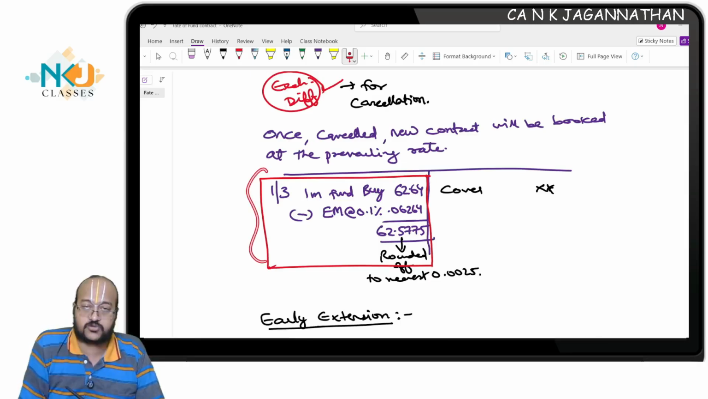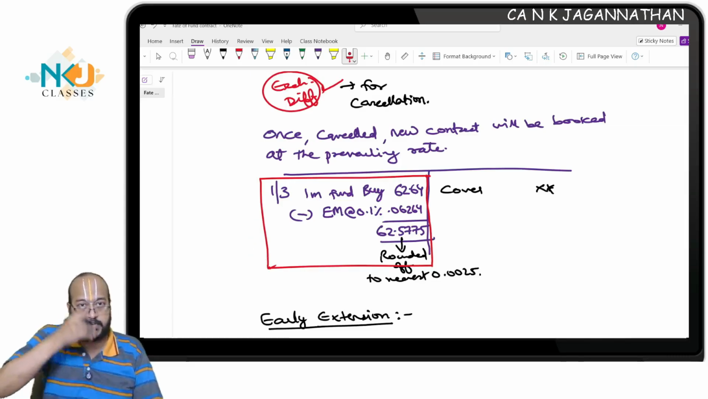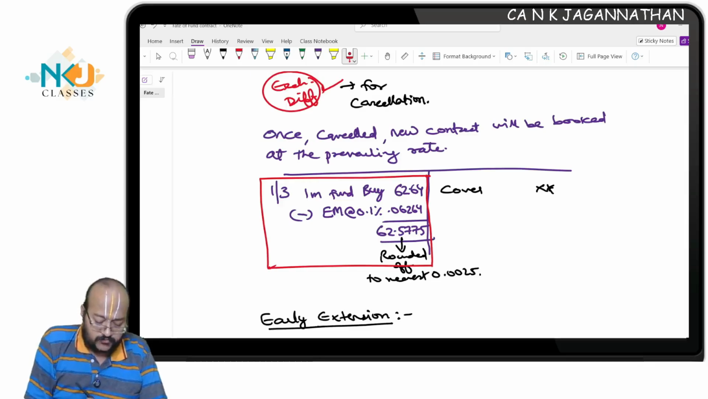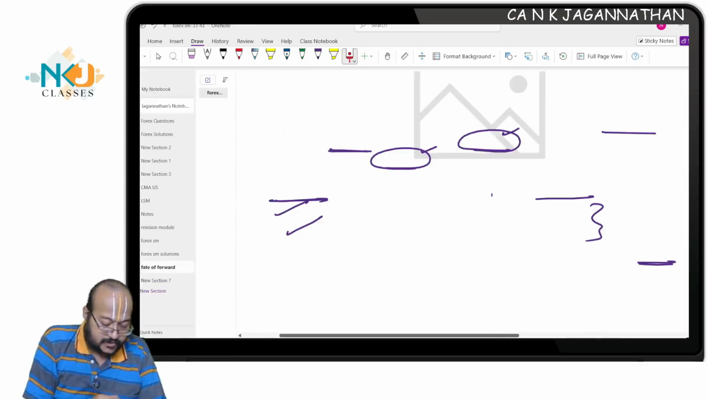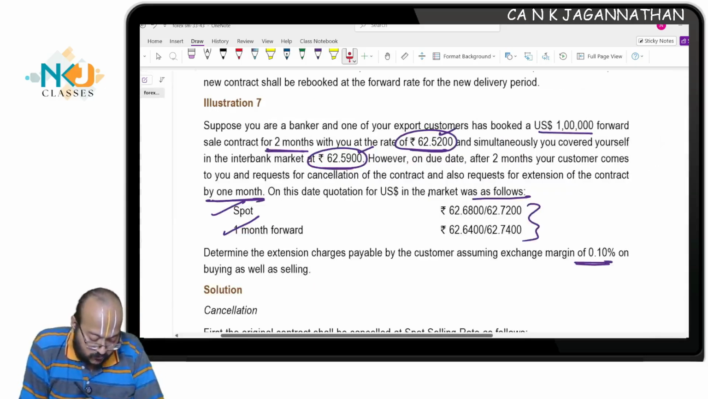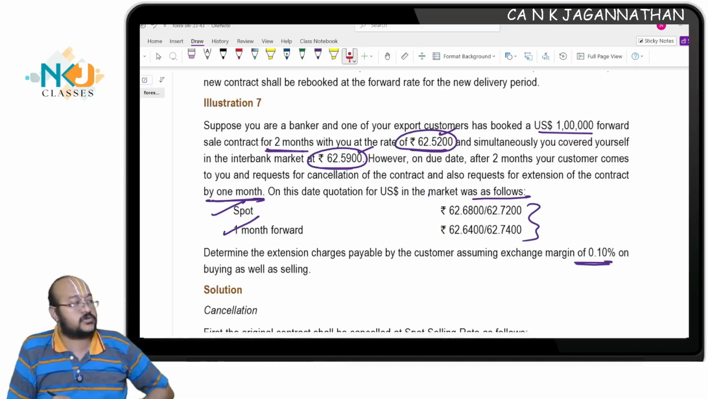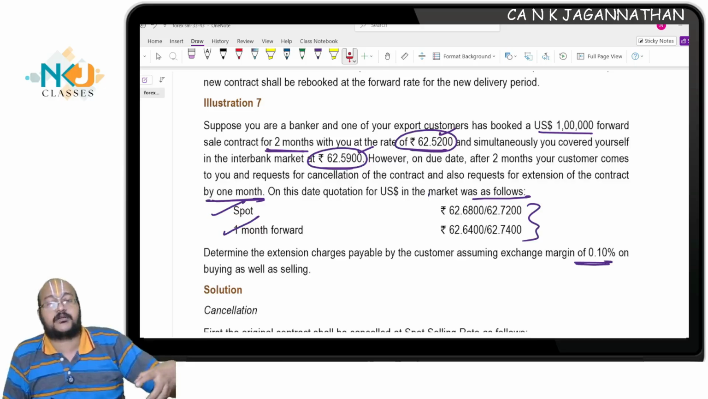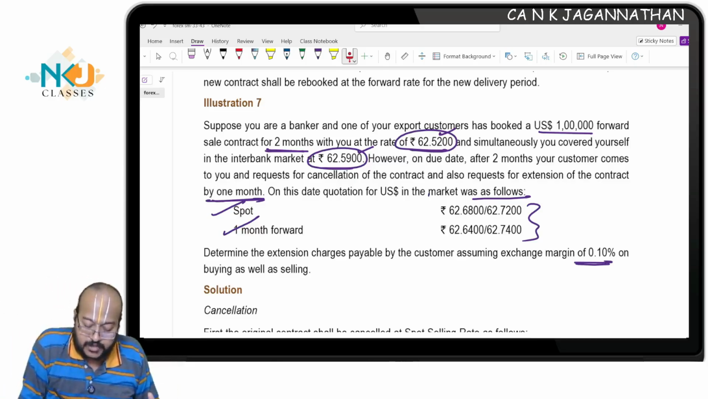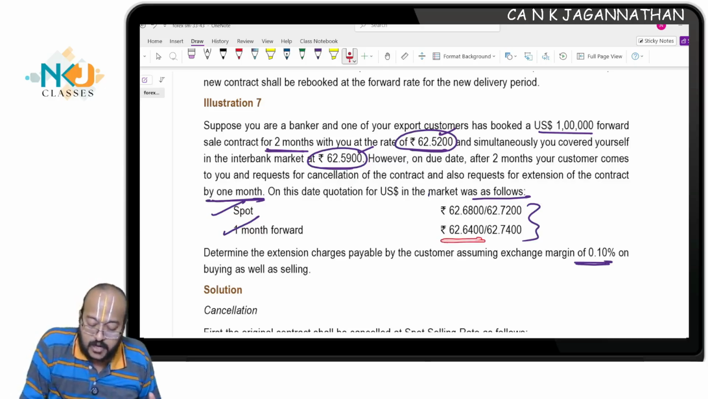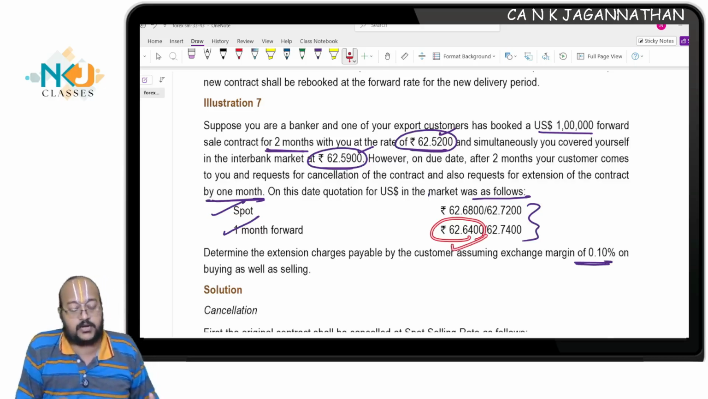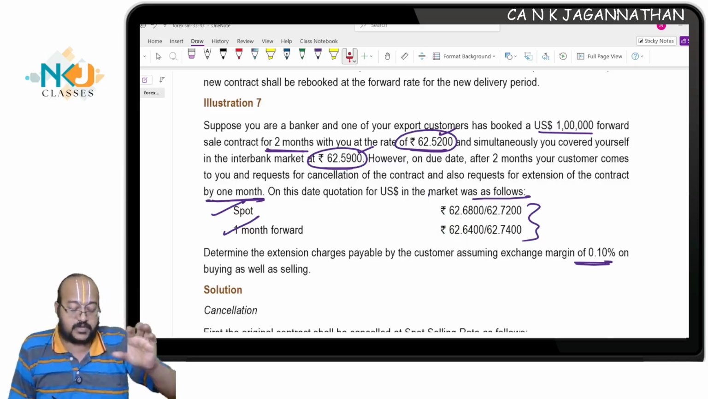Now, a new contract has to be booked for 1 month because he has asked for extension. So on 1st March, 1 month forward buy. Again, you will take a new buy. At what rate? 62.64, the 1 month forward rate, at the bid rate. Why? Because I am buying from the customer. I am not buying from the interbank. I am buying from the customer. Now, the customer needs to sell his dollar. When the customer sells his dollar, I will buy at the lower rate of 62.64. Are you all having the clarity?